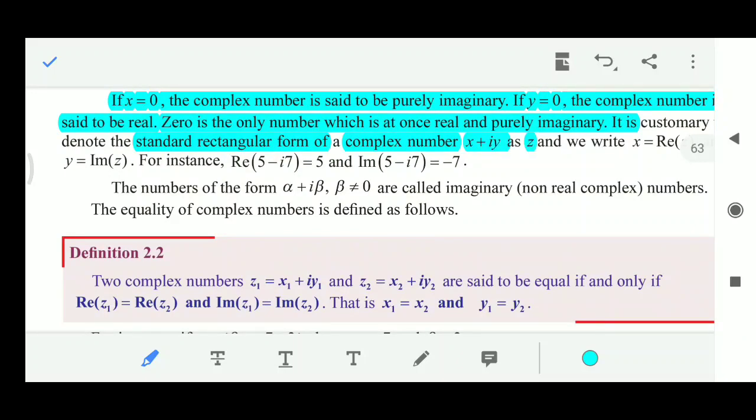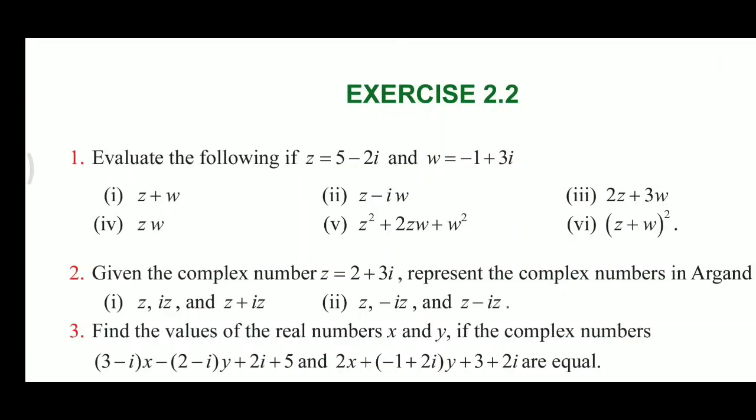With this note, we will move to exercise 2.2. In that the first sum is: evaluate the following if z is equal to 5 minus 2i and w is equal to minus 1 plus 3i. Find the first one z plus w, second z minus iw, third one 2z plus 3w, fourth one z into w, fifth one z square plus 2z plus w square, and sixth one is z plus w whole square.